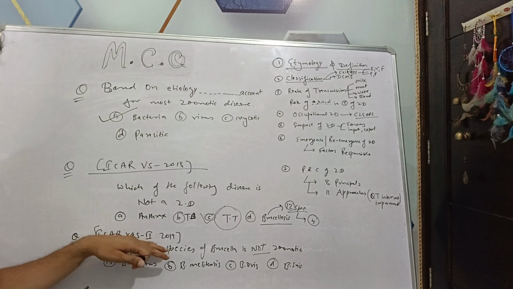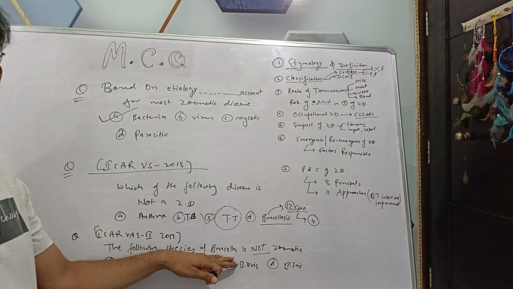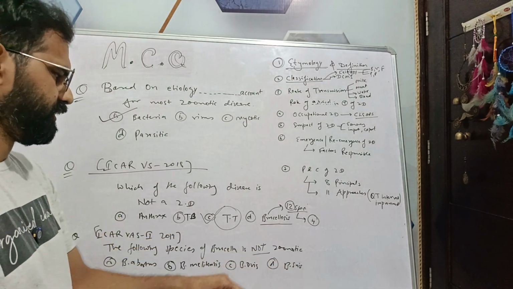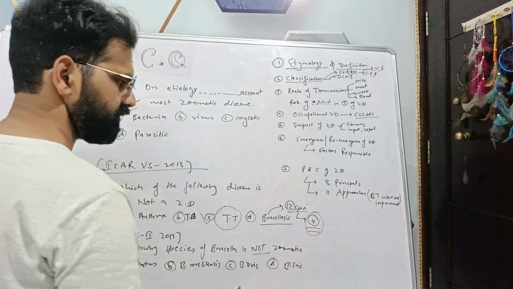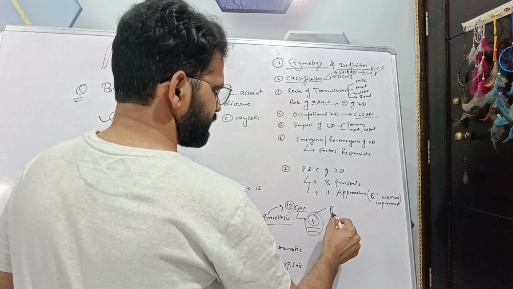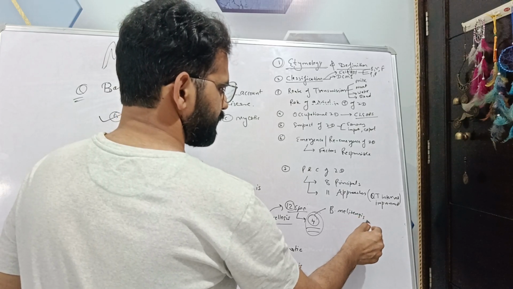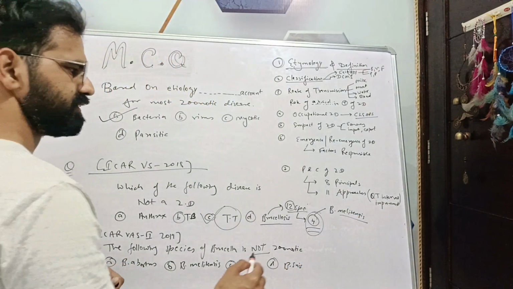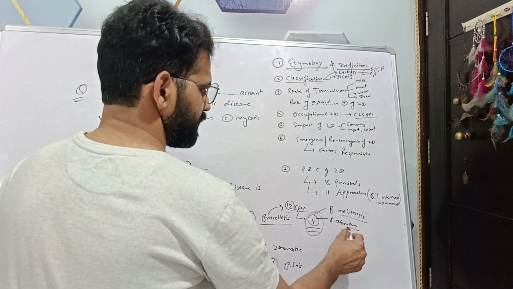Then in PhD 19, they asked which of the following species of Brucella is not zoonotic. As I discussed, 4 species are zoonotic for human beings. One from sheep and goat, that is the most pathogenic, highly pathogenic, melitensis. Number 2, cattle, natural reservoir, abortus.